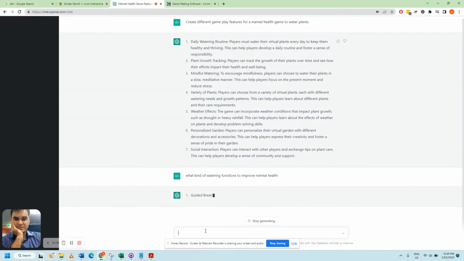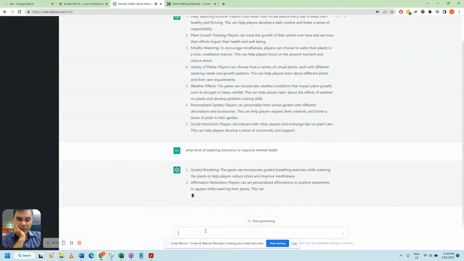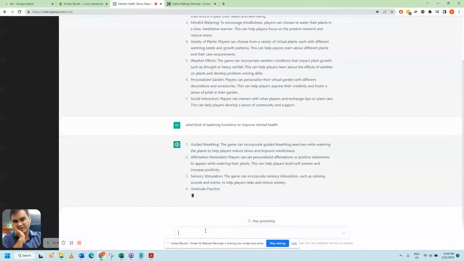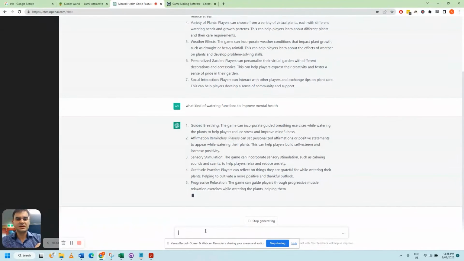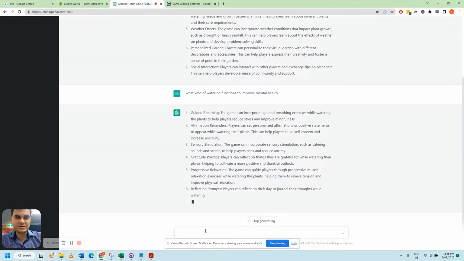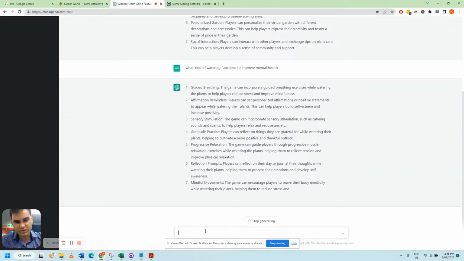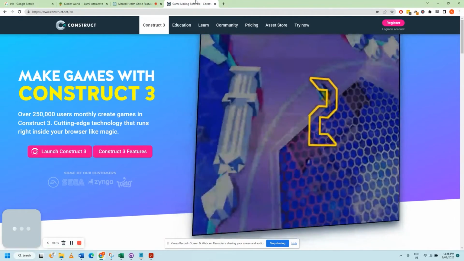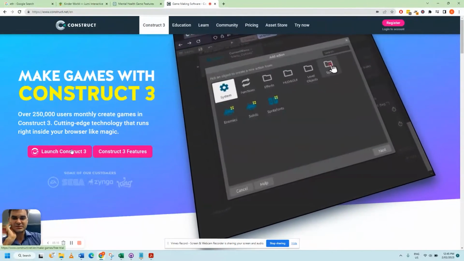Let's see what it comes up with here. Guided breathing. I just don't know how that works. How do you even assess that this person's breathing right? You have to have access to their microphone. But as you can see here, ChatGPT is a great place for the ideation. It's giving me lots of ideas, reflective prompts, mindful movements. Some of this is just a bit silly, but all right. We've got a basic idea, but I just wanted to show you that ChatGPT is a great place to begin.